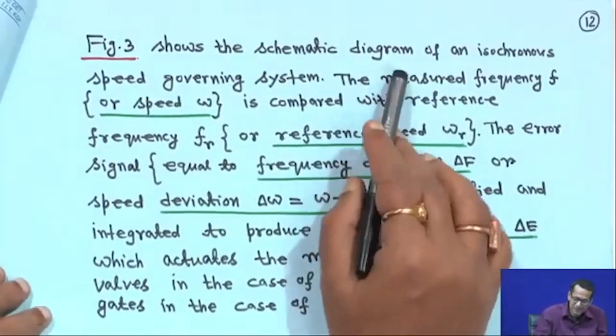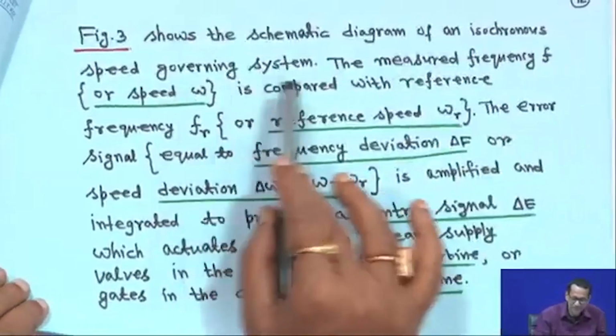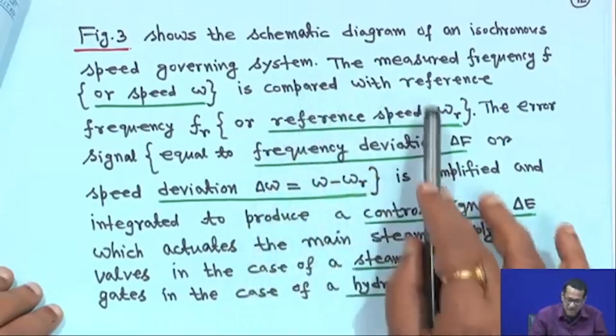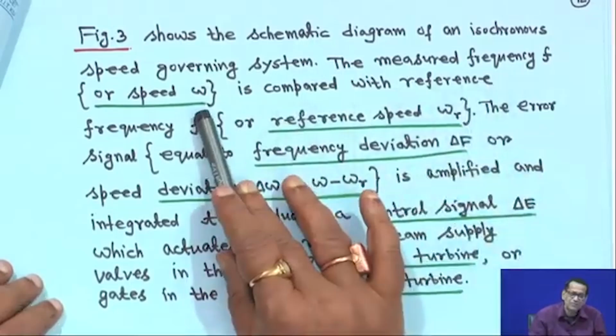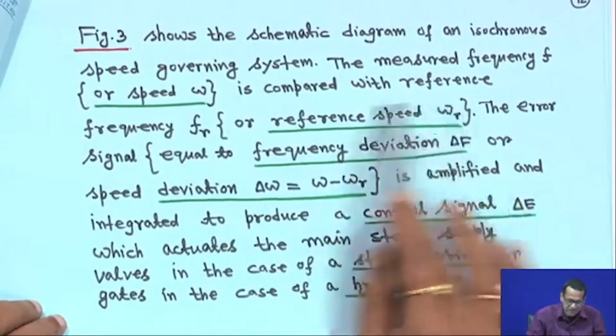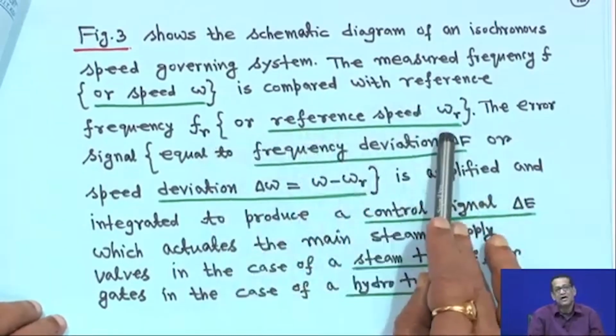Figure 3 shows the schematic diagram of an isochronous speed governing system, as I just showed you. The measured frequency f, or speed omega, is compared with the reference frequency f r, or reference speed omega r.